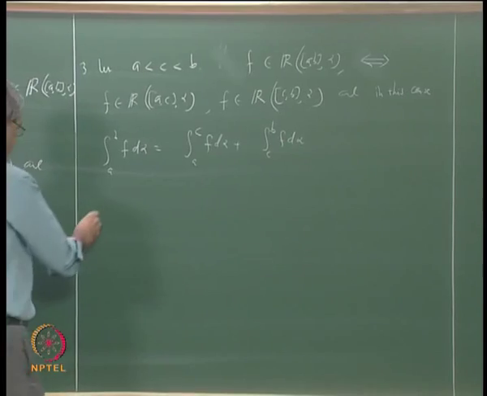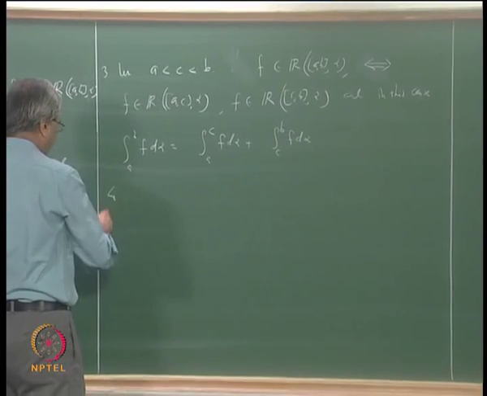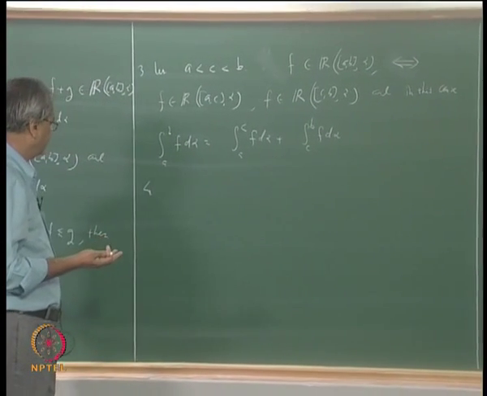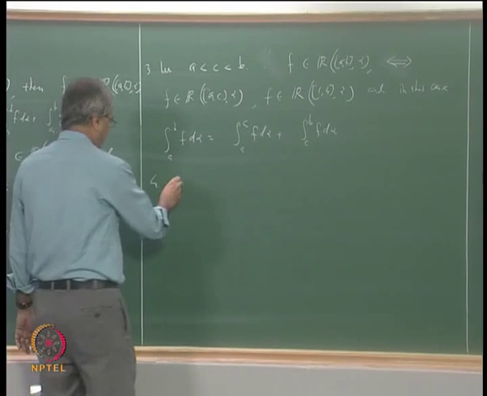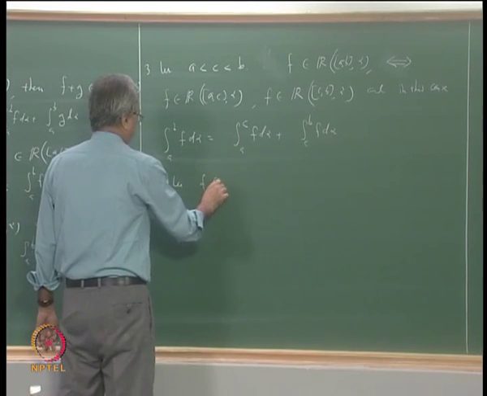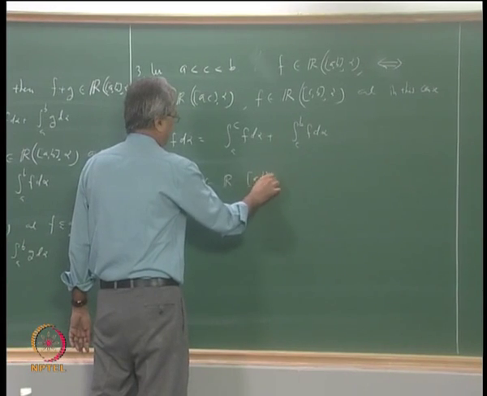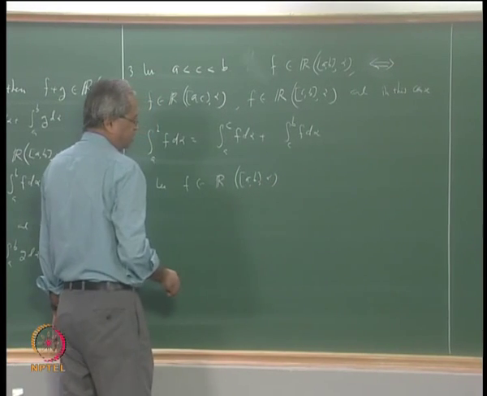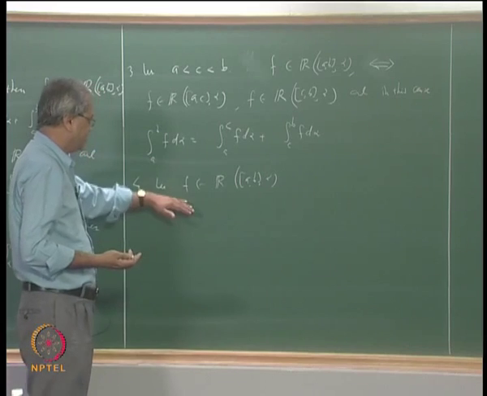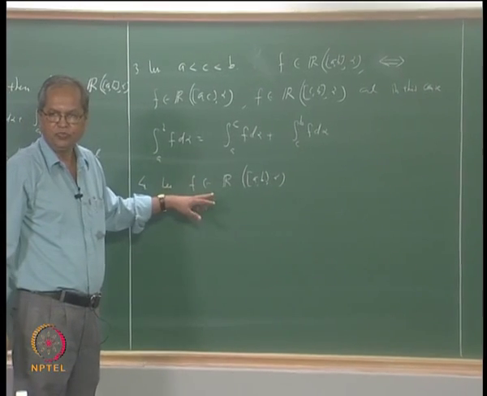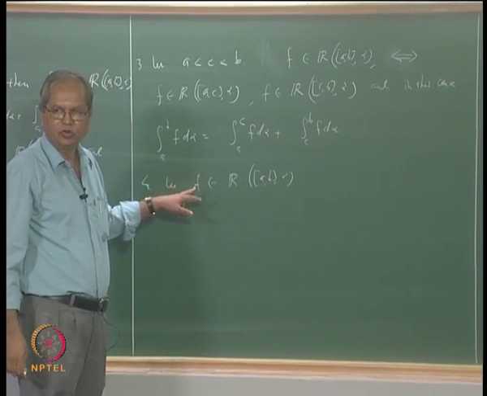Then one more thing we can say. Let us say f belongs to R AB alpha. Suppose f is integrable and suppose k is some number. See, once we say that f is integrable, it means it is bounded. We are only talking about integrability of bounded functions.